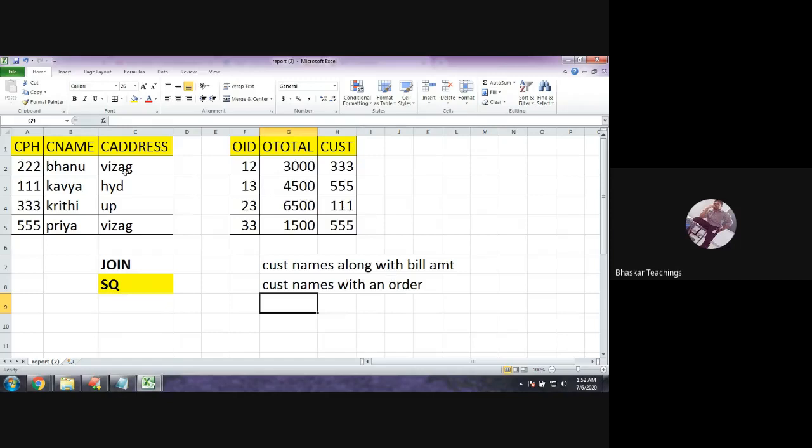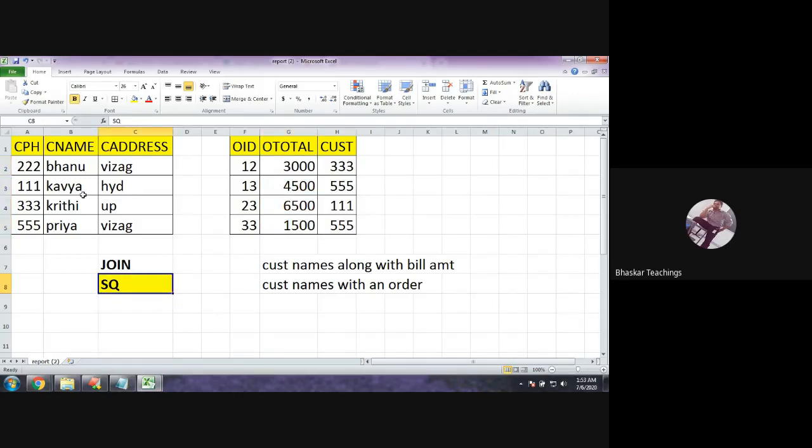That means to get these customer names, I need to check a condition from another table. Subqueries can also operate on one or more tables, but here it is data from one table, condition from another table. In such cases, you can go for a subquery instead of a join.